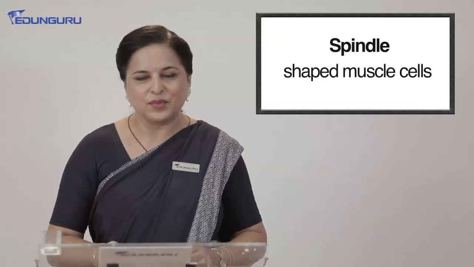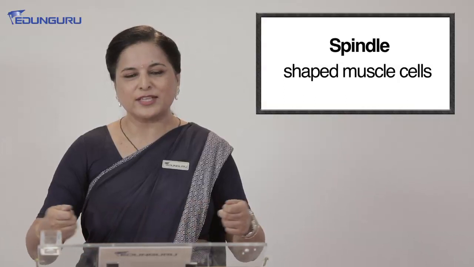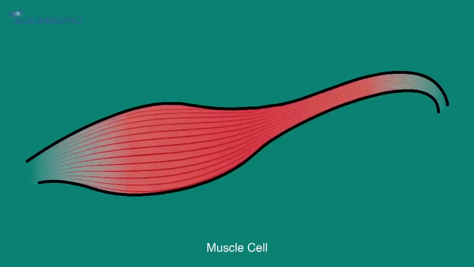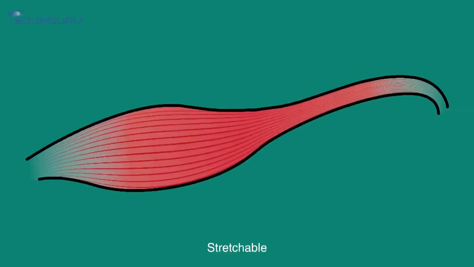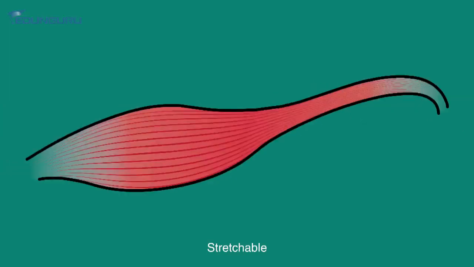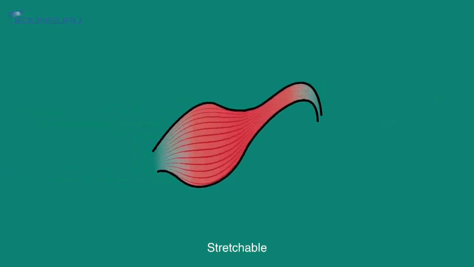Now we come to the second type of cell, that is the muscle cell. The muscle cells are like elastic, you can stretch it. When you move your hand like this, that means the muscles here are stretching. So they are stretchable, they are pointed at the 2 ends, they have spindle shape and they are stretchable. So the shape is related to the function that they have to perform.